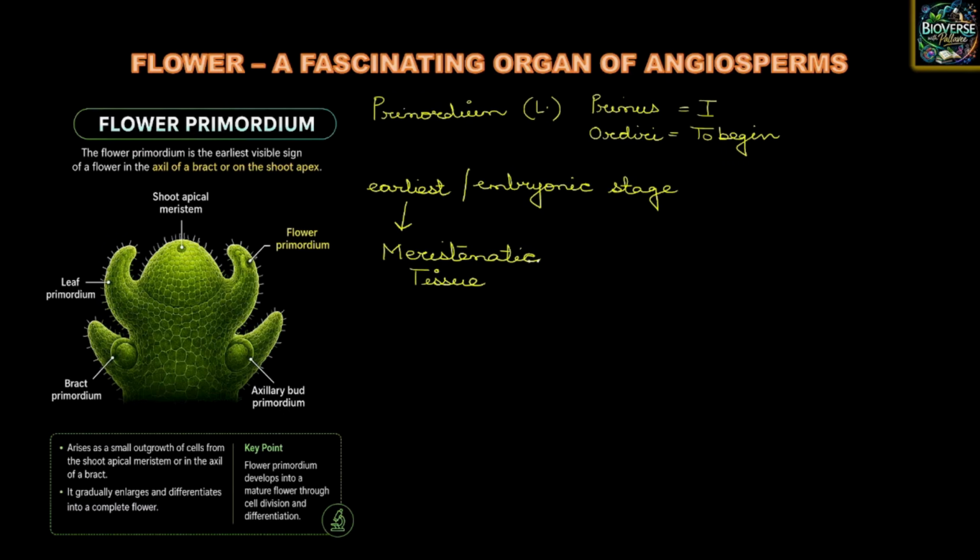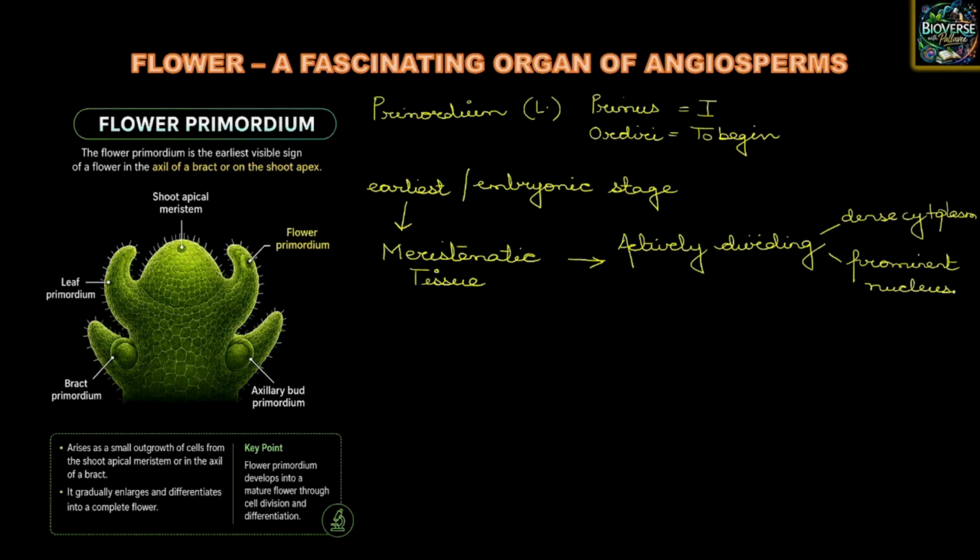I suppose everyone who is seeing this video will remember that meristematic refers to those kinds of cells that are actively dividing. And when these cells are actively dividing, what is going to happen? They are, children, going to have dense cytoplasm. And together with the dense cytoplasm, they are also going to have a prominent nucleus. Okay, so we understood what the word meristematic means.